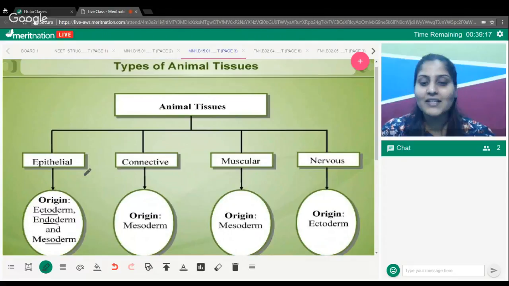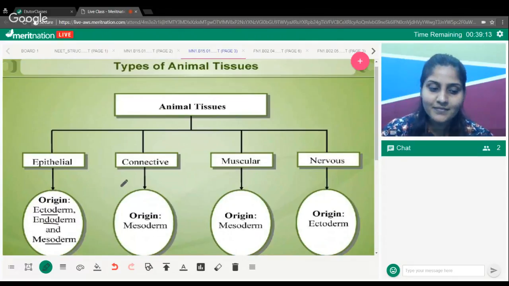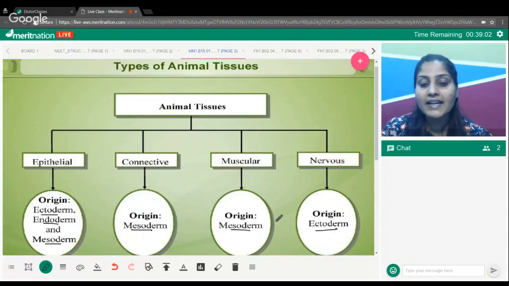Okay, so all the epithelial tissue in your body comes from all three origins, right? Moving on to connective tissue, it is mesodermal in origin. Muscular tissue is again mesodermal in origin, and nervous tissue is ectodermal in origin. The idea to bring this slide in here is that sometimes you do get such easy questions as well, and remembering them is always going to give you an edge.